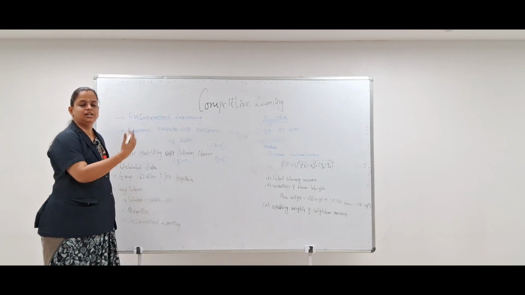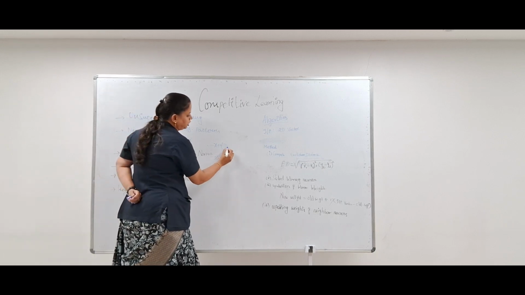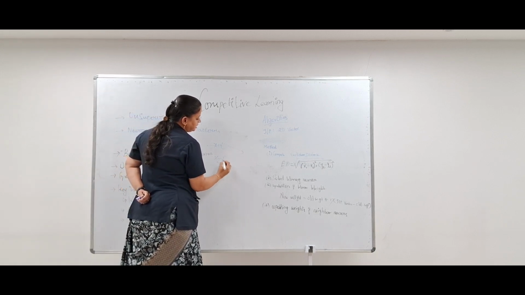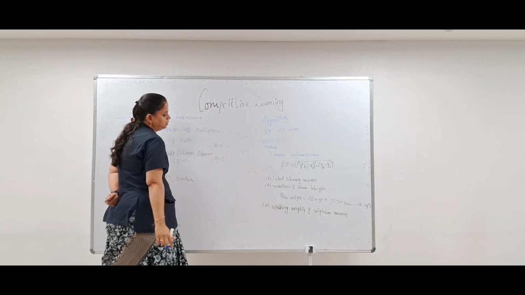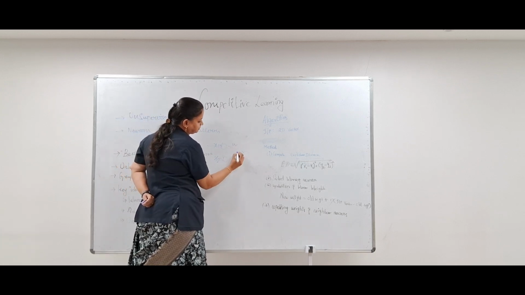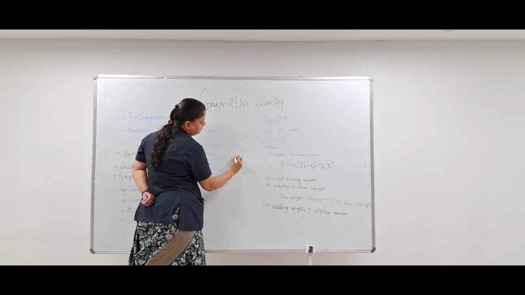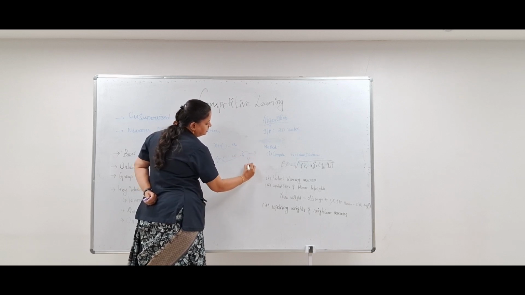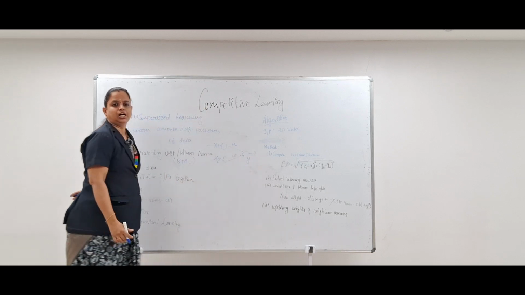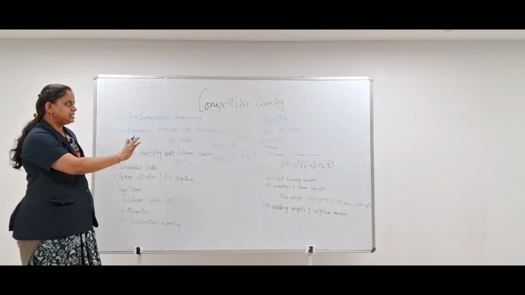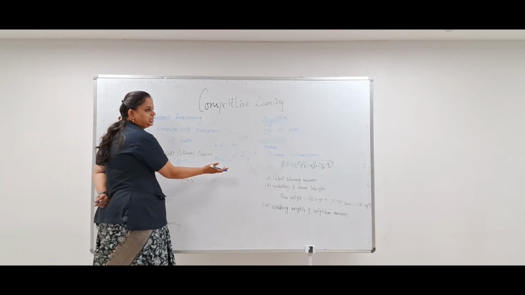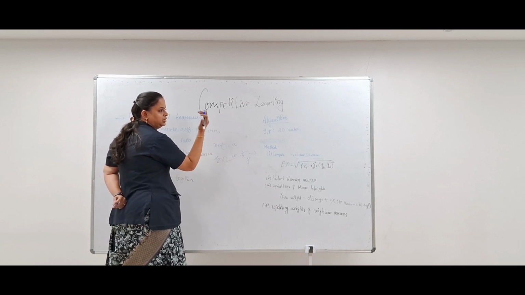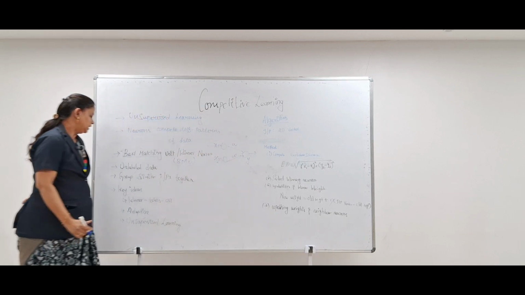The way in which it is attached to the next neuron or the next node is the weight associated with it. Consider this is the input x1 and x2, and I have the weights W associated with it, so that it produces the output y. This is the basic structure of a neural network, and here the best matching unit is going to be selected with the help of competitive learning algorithm.